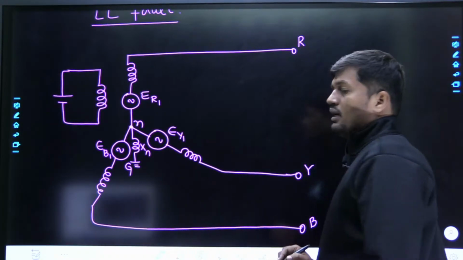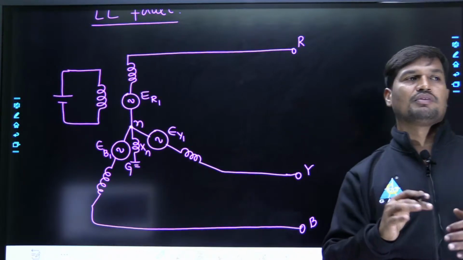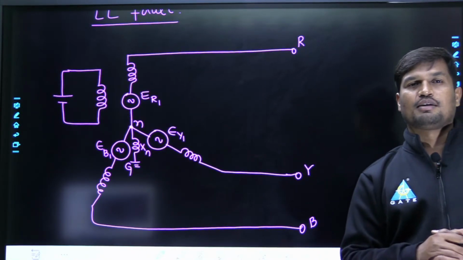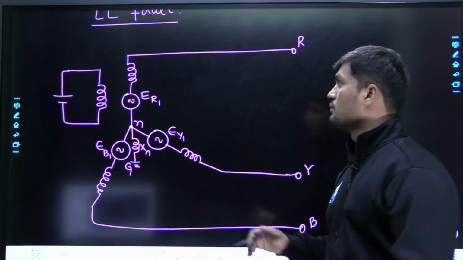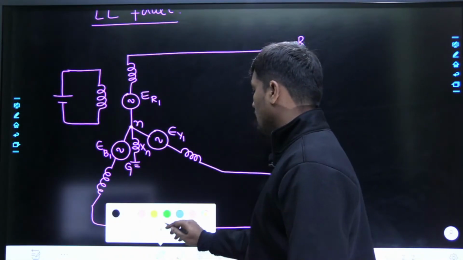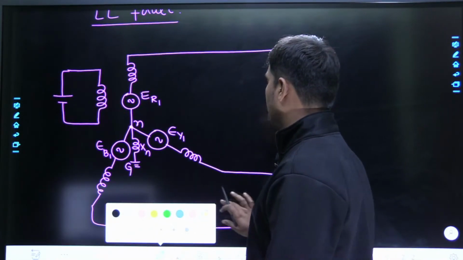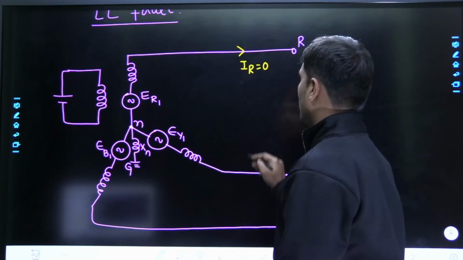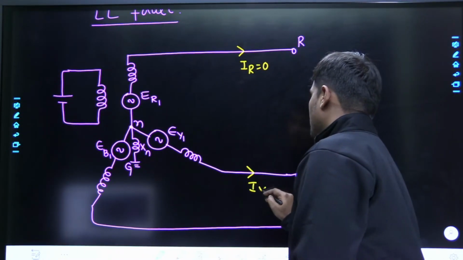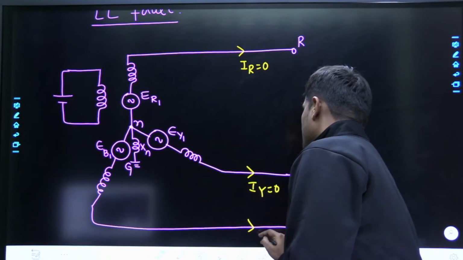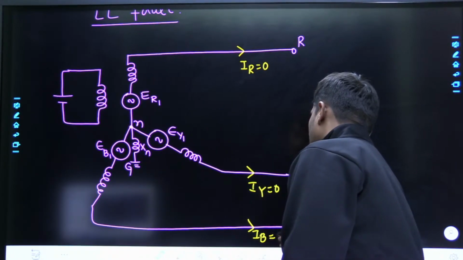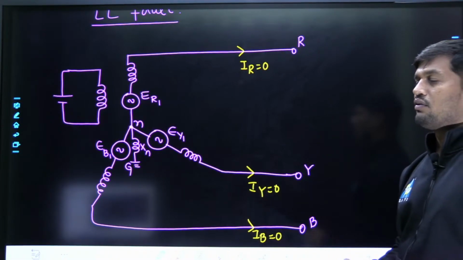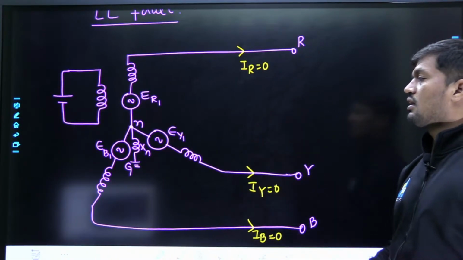Tell me, before occurrence of the fault, we always have to assume that the synchronous generator is under no load operation, right? What is the meaning of no load operation? The current flowing through each phase is assumed to be 0 under no load condition. This will be the reference in order to analyze any fault in a power system. That means before occurrence of the fault on the stator winding, we have to assume the synchronous generator is under no load operation.